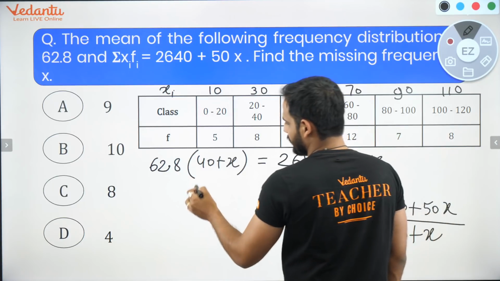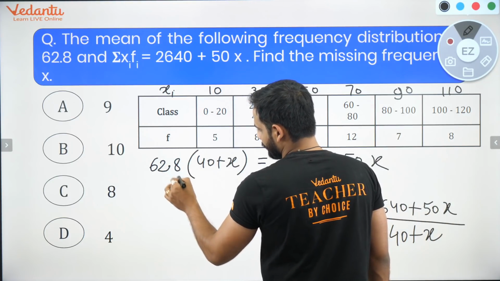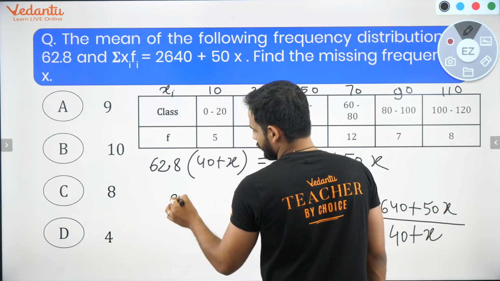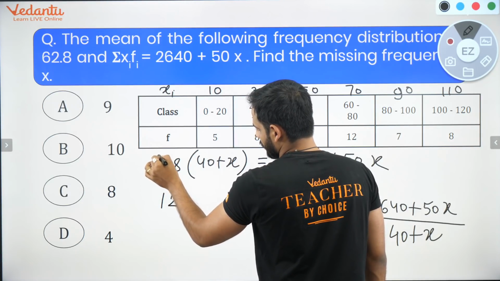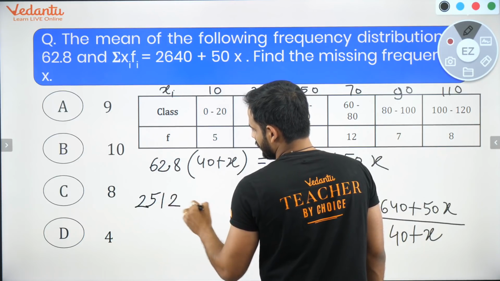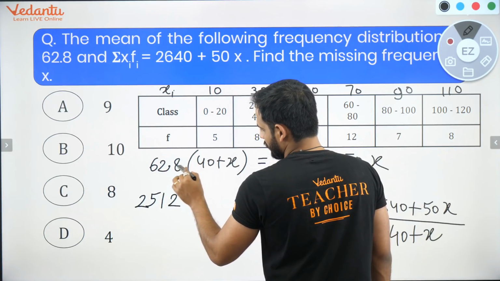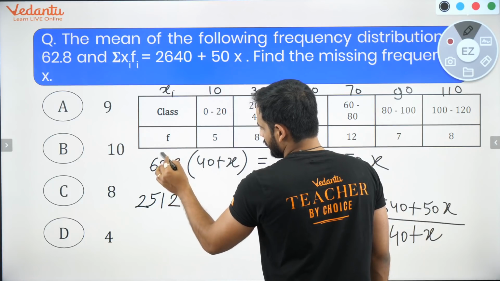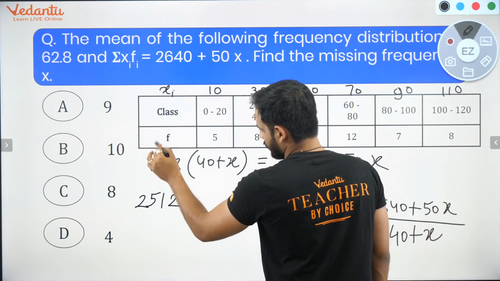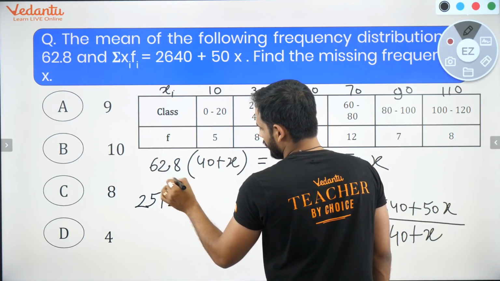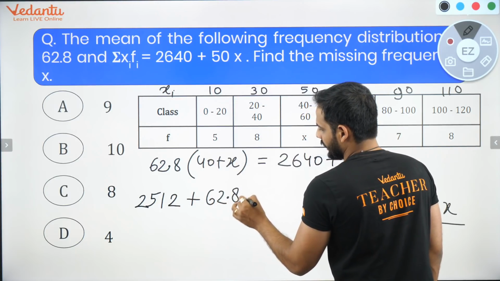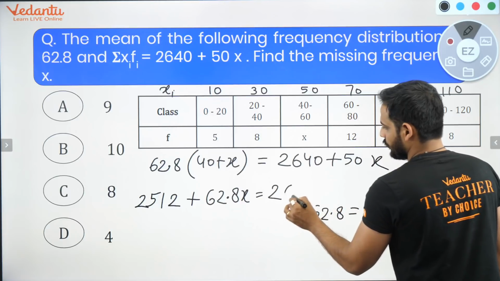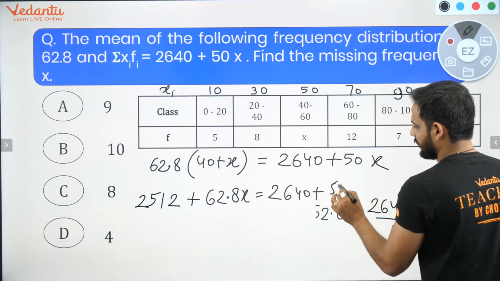So let's multiply this part. So you'll be getting 2512 plus 62.8x is equal to 2640 plus 50x.